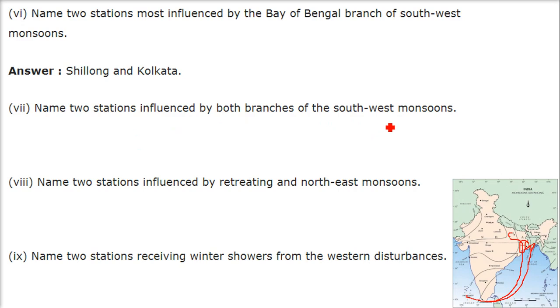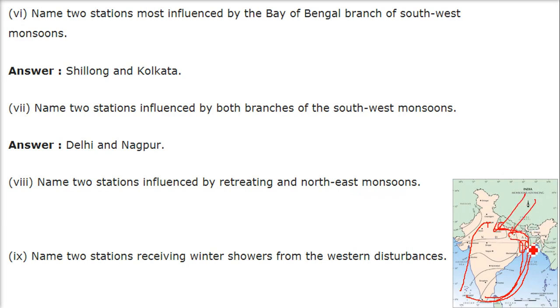Name 2 stations influenced by both branches of the southwest monsoon. This one also and this one also. The places are Delhi and Nagpur. Name 2 stations influenced by the retreating and northeast monsoons.